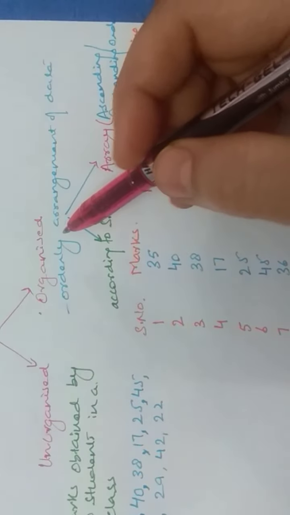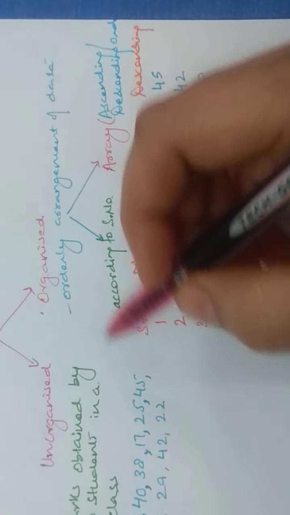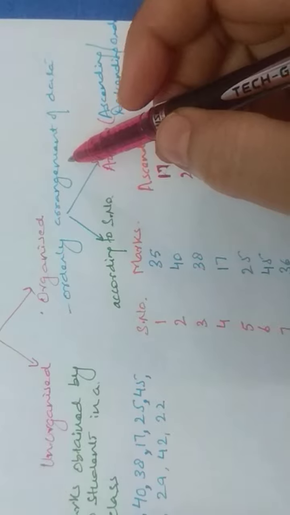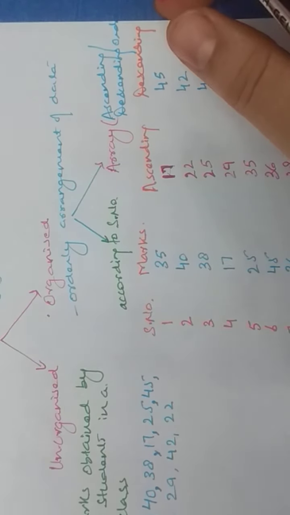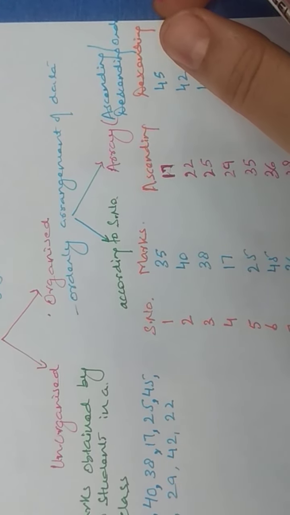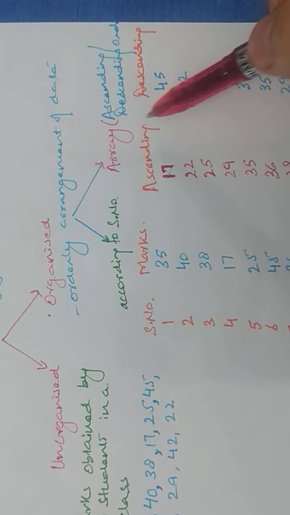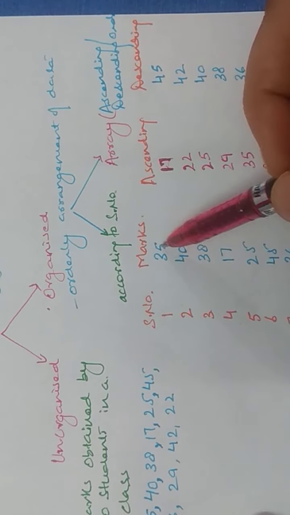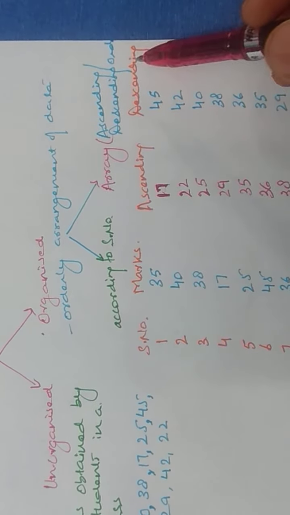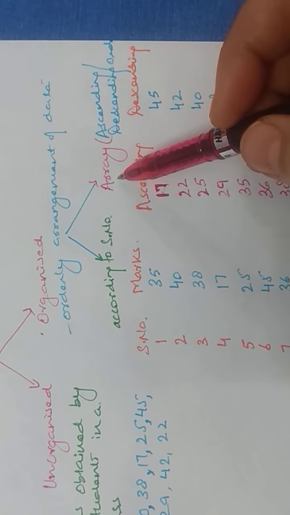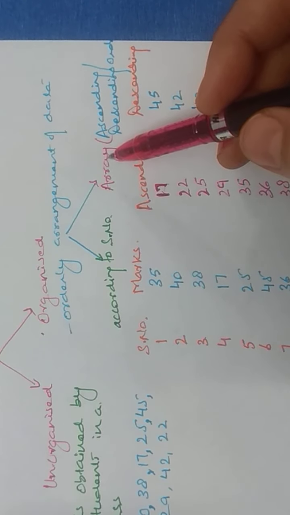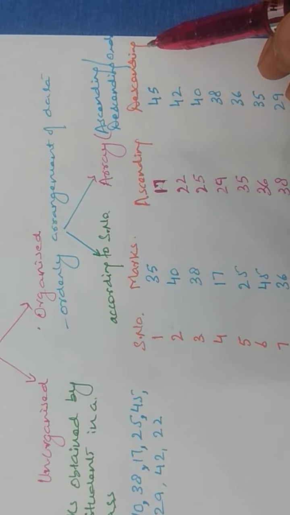Then you have organized data, where this raw data is organized in a particular order. Orderly arrangement of data is done in case of organized data. The arrangement can be done in two ways. One is that we provide a serial number to the data, and the other way is to arrange them into an array. Array means that you arrange the data either in ascending or descending order of magnitude.